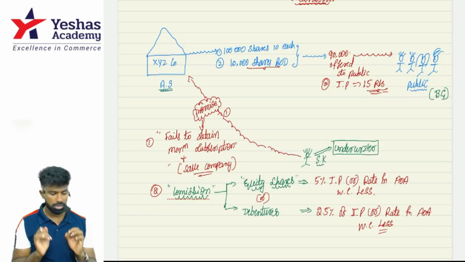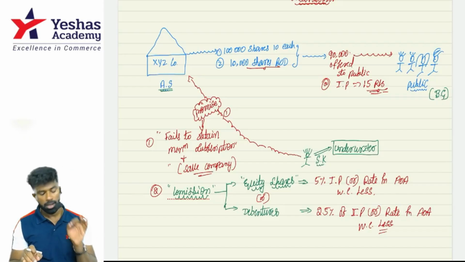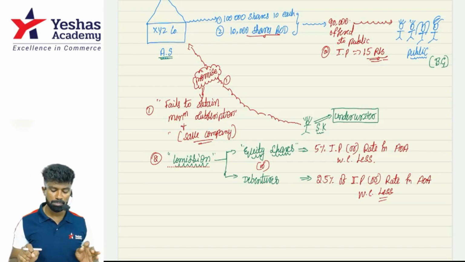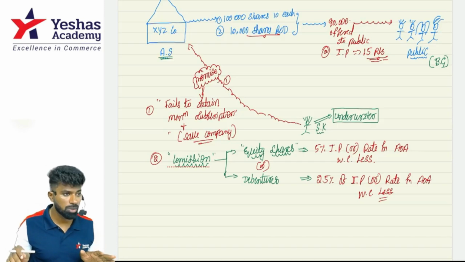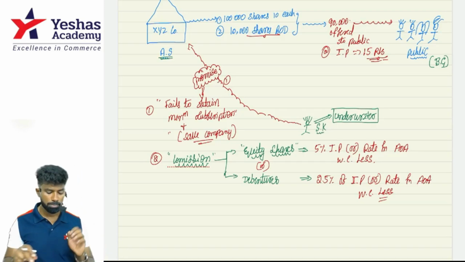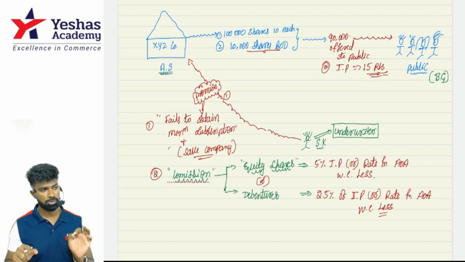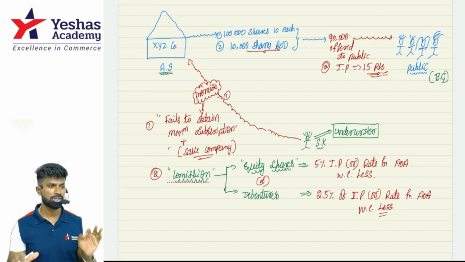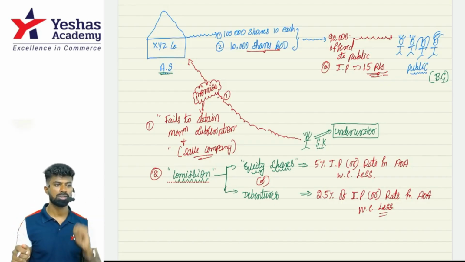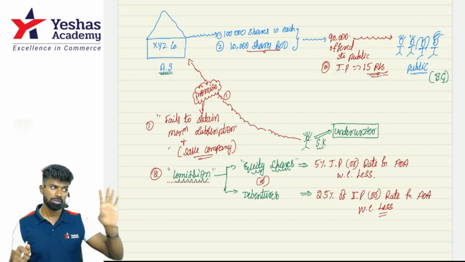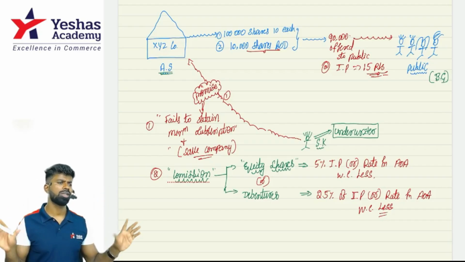In this scenario, is the company liable to pay commission? Yes. Say the company wants to pay 6% commission. Can the company pay 6%? No. What about 5%? If the rate in the AOA is 4%, it can pay only 4%. Let's say the rate in the AOA is also 5%.